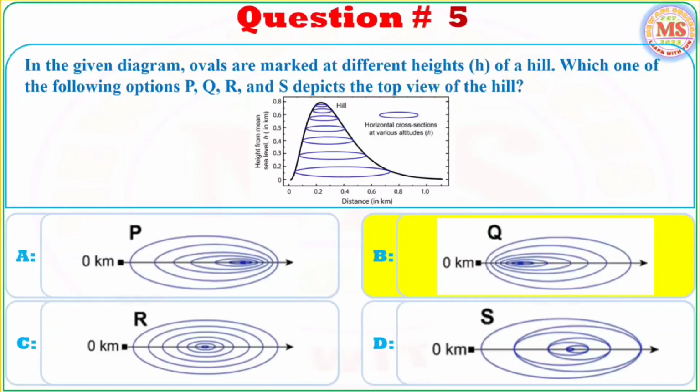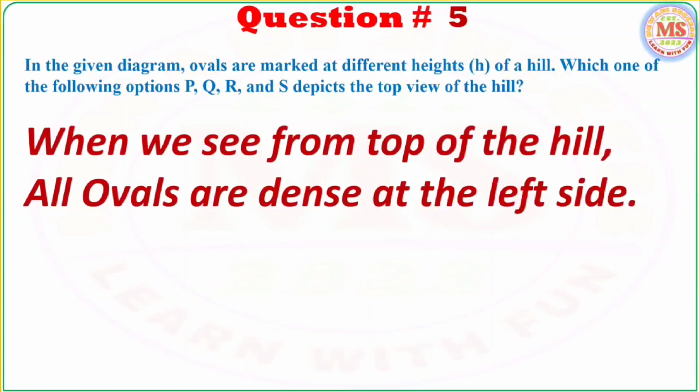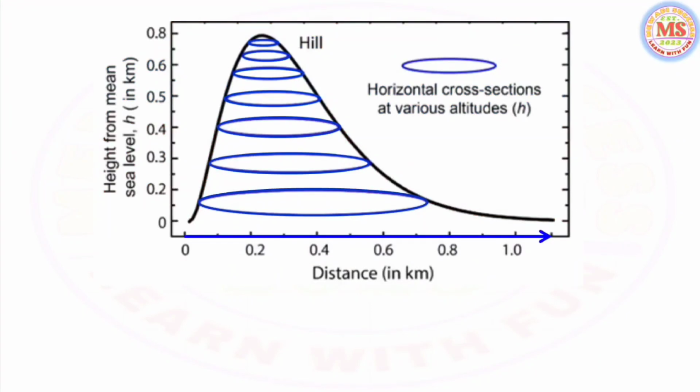So the right option is option B, figure Q. In this, all ovals are dense at the left side, because when we see from the top of the hill, all ovals are dense at the left side. This can also be seen in this animation.